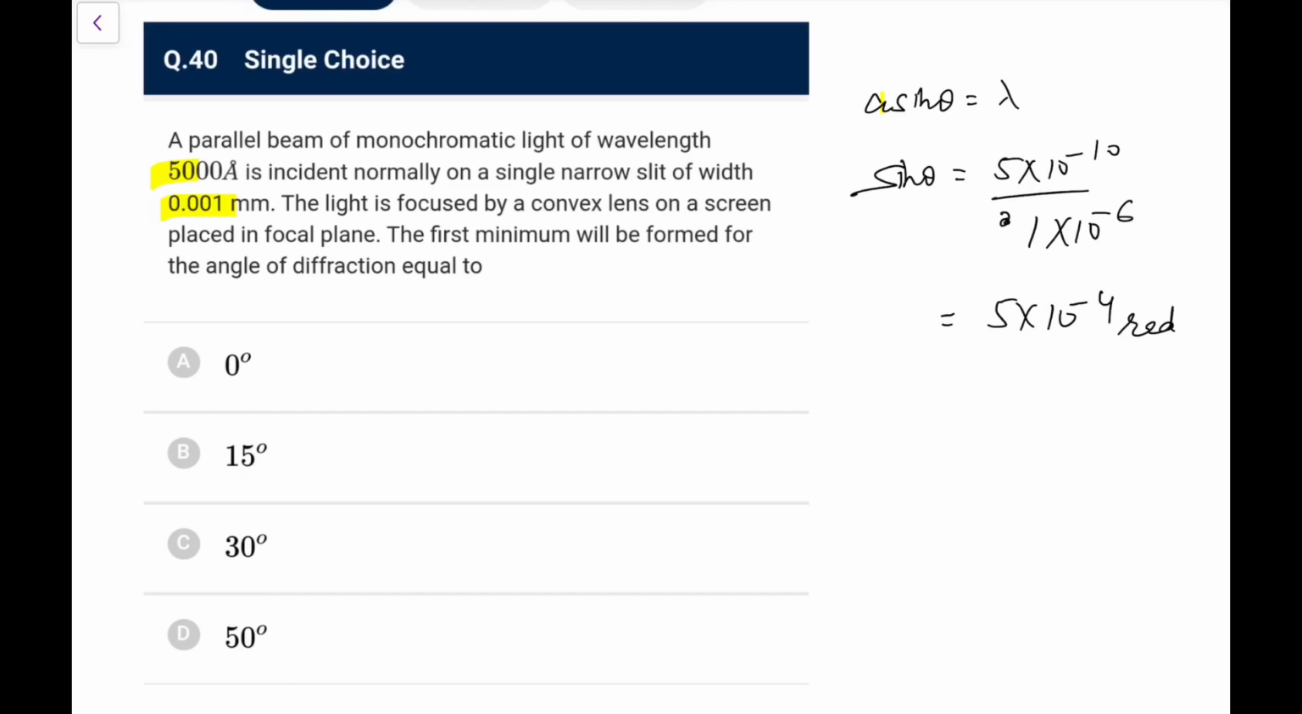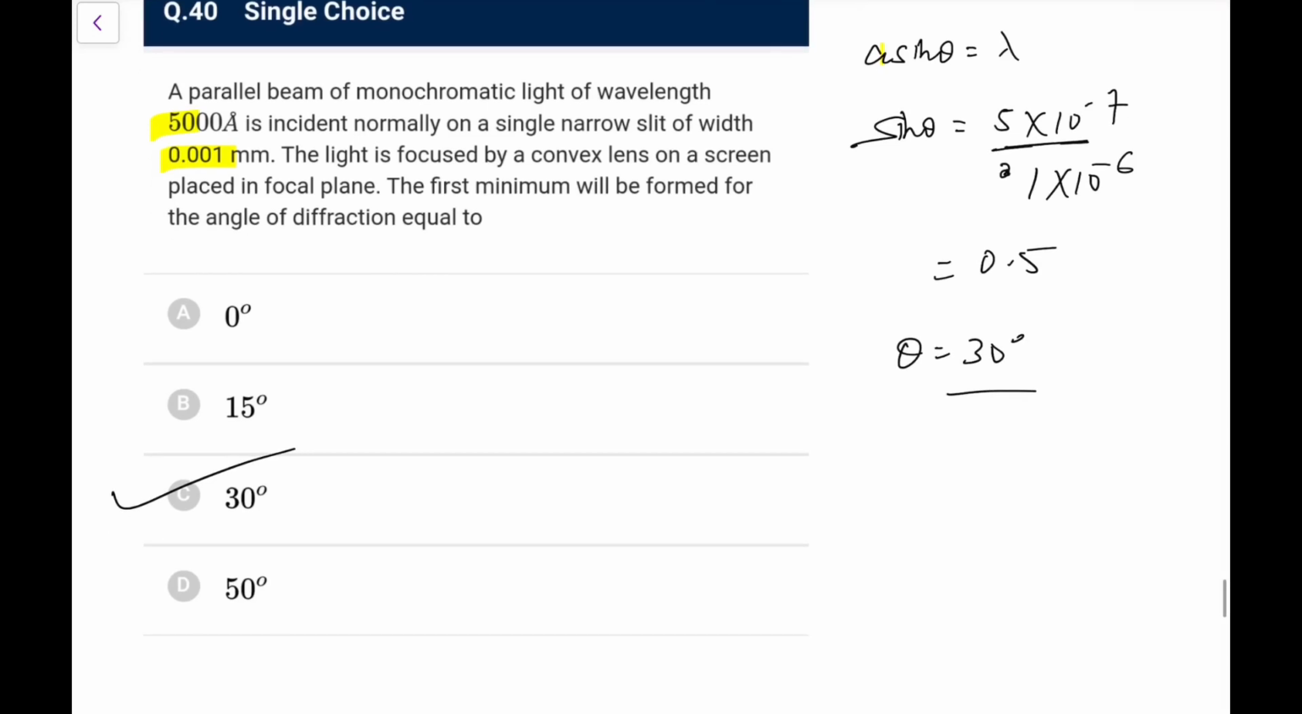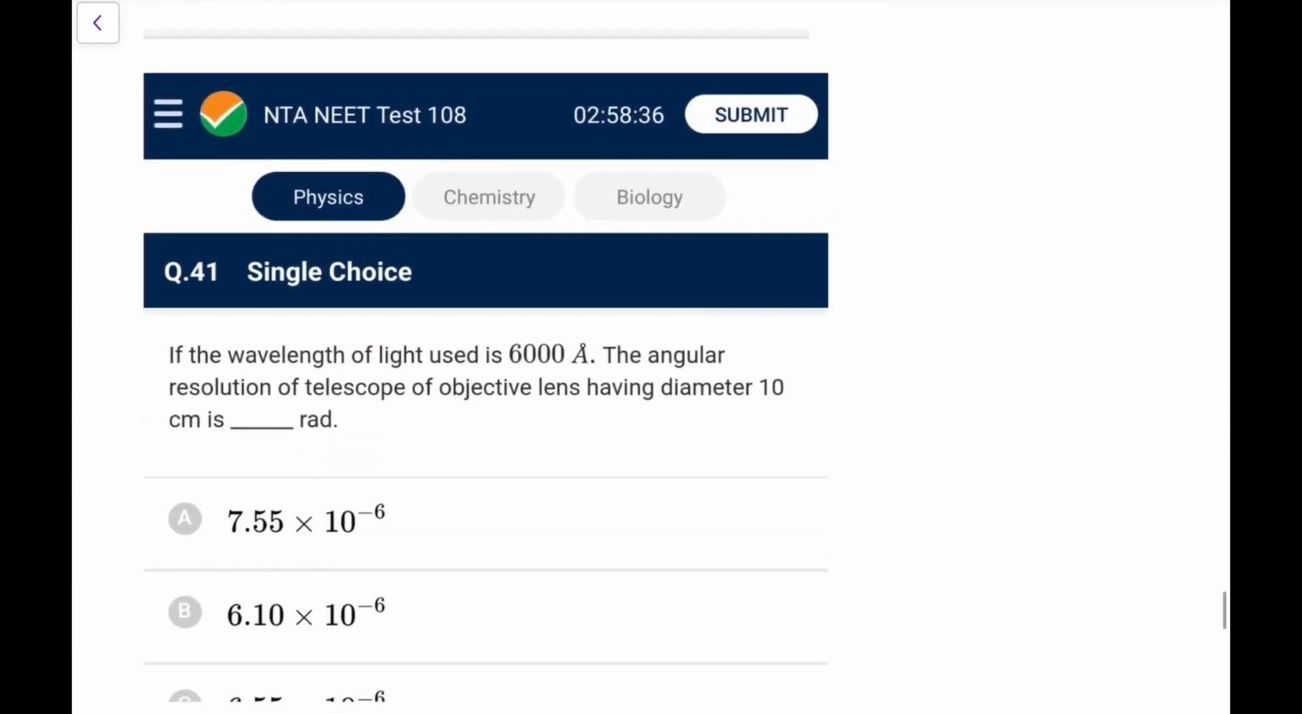Okay, one mistake I have done. It is 5000 angstrom, so it should be 5 into 10^-7. So it becomes 5 into 10^-1, that is 0.5, so sin theta becomes 0.5. Now it's easy for us, that is theta is 30 degrees or pi by 6 radian. Go for option C here. So be careful, easy one for you, not that tough.